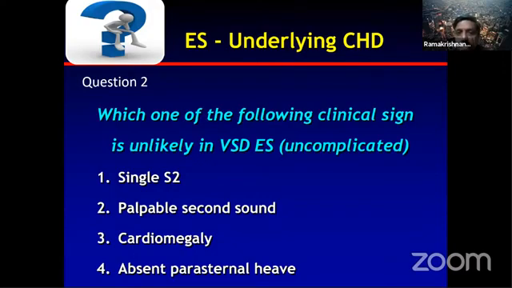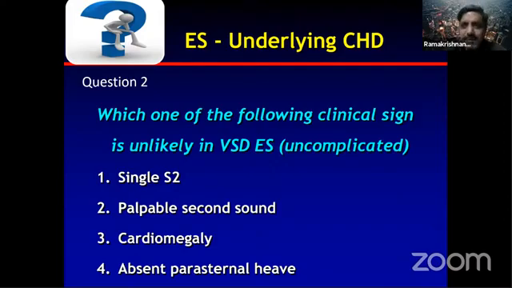Which one of the following clinical signs is unlikely in an uncomplicated VSD Eisenmenger patient? Single S2, palpable second sound, cardiomegaly, absent parasternal heave. The answer is they don't have cardiomegaly. Cardiomegaly in Eisenmenger syndrome is generally found in ASD Eisenmenger syndrome only.